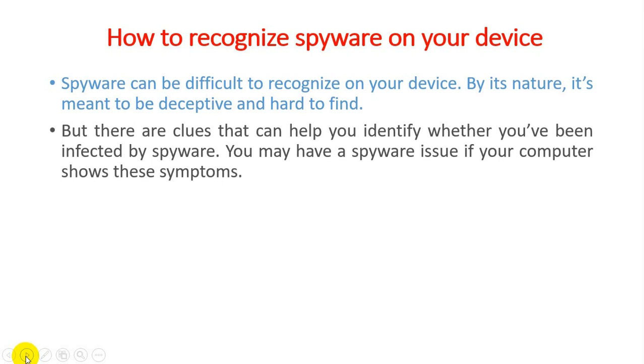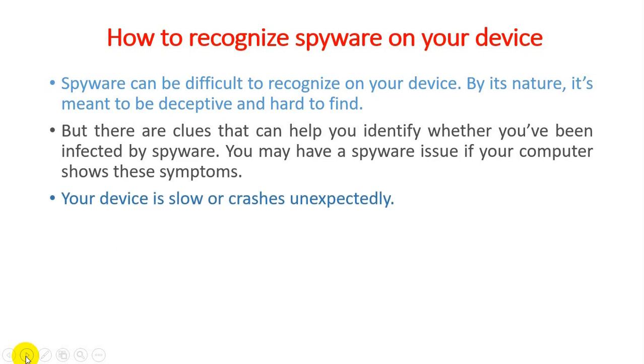But there are clues that can help identify whether you have been infected by spyware. You may have a spyware issue if your computer shows these symptoms. Like we know the different symptoms that happen within our body, and then we easily find out that it is one of the cases. In the same way, if we find some symptoms within our computer system, we can easily find out that someone has penetrated spyware into our personal computer.